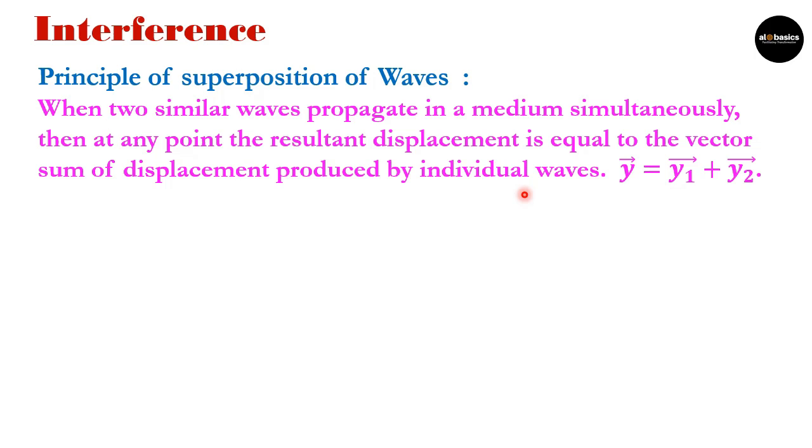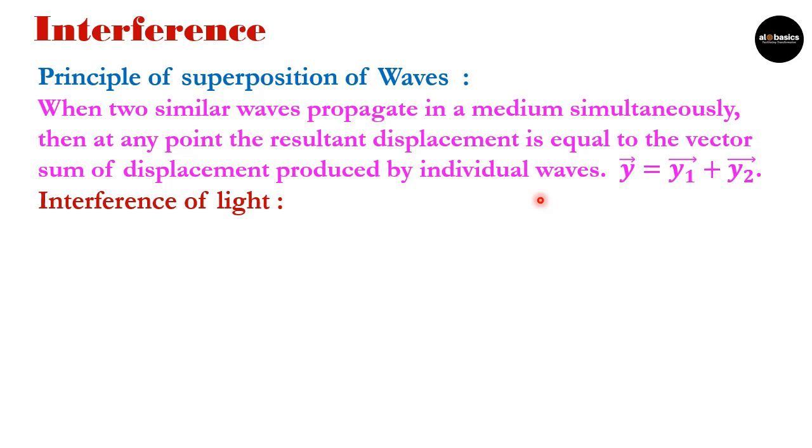As displacement is a vector quantity, while talking about their addition, we should consider their vector sum, where y is a vector quantity, and y1 and y2 are also vector quantities. So here we are taking care of their directions also, along with magnitude. This superposition of waves is the base for interference. We'll understand this more elaborately with the help of a diagram after defining interference.